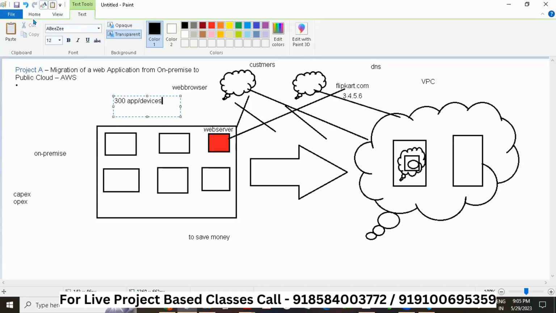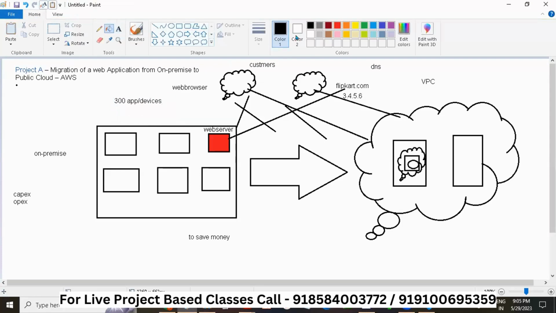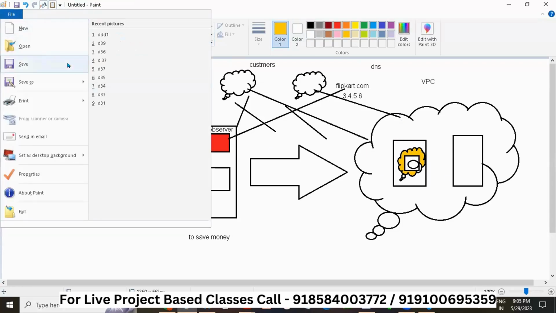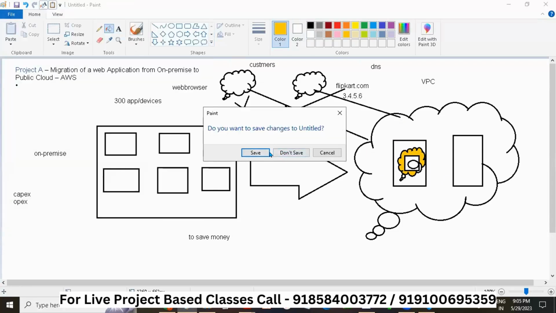So let me color this. This yellow part, as you can see, is your private cloud. Now, let me draw a separate diagram for this so that you can understand it. I will just show you this yellow part. Let me open a new one.